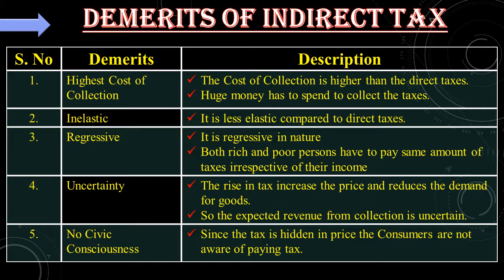See the first one, highest cost of collection. The cost of collection is higher than the direct taxes. Huge money has to be spent to collect the tax. So cost of collection is more in the case of indirect tax compared to the direct tax.